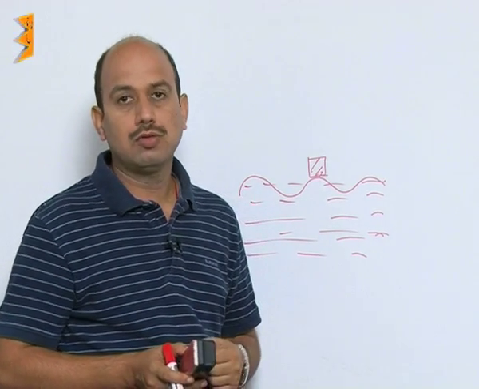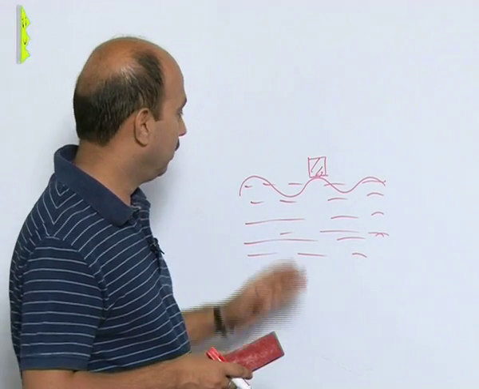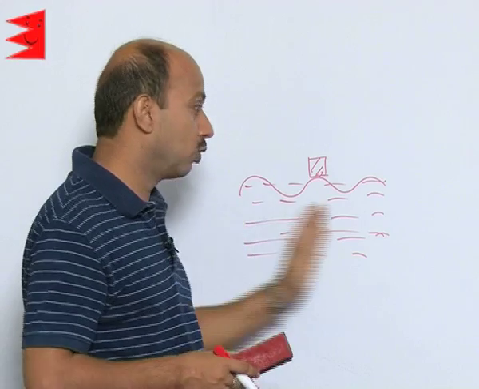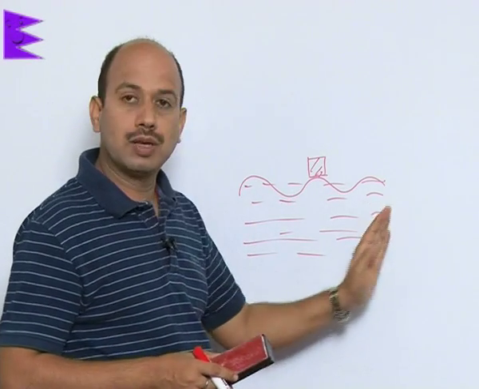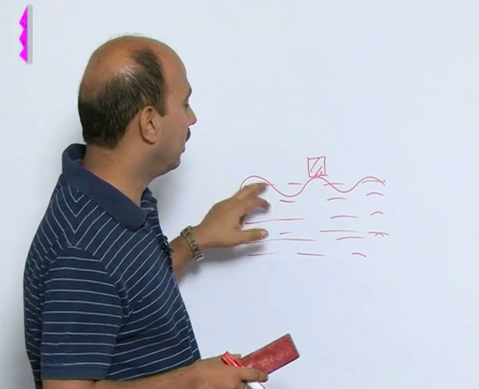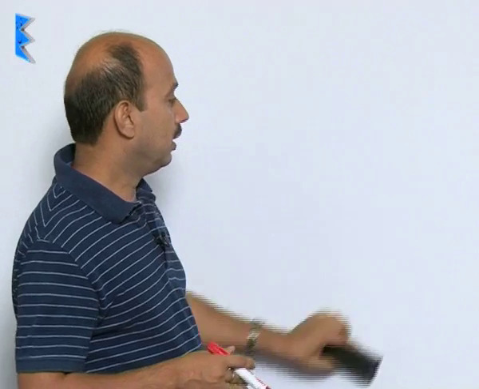So, during wave motion, the particles of the medium, meaning the water from this region, will not go to this side. It does not mean all the water is displaced from here to here. That does not happen. Only energy is taken from here, and we get a transfer of energy from one point to another.